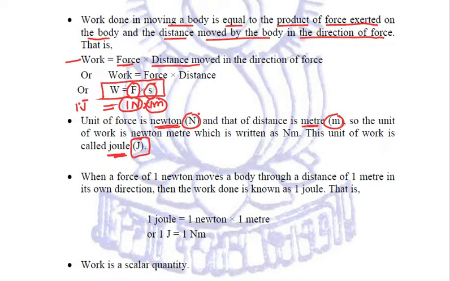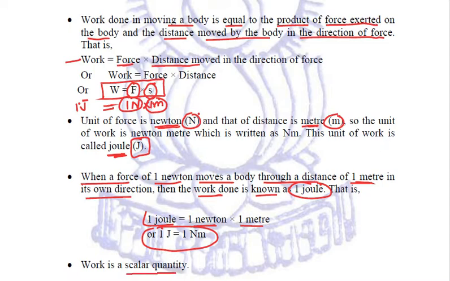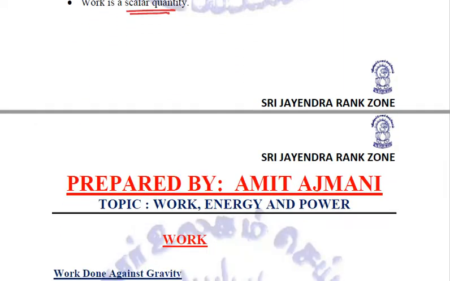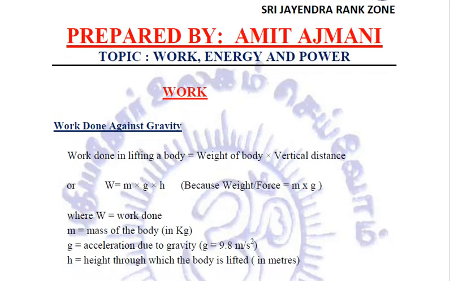Let us see it in a proper way. When a force of 1 Newton moves a body through a distance of 1 meter in its own direction, then the work done is known as 1 joule. So 1 joule is equal to 1 Newton into 1 meter. Now this work done is a scalar quantity, meaning that it has only magnitude, it does not have any kind of direction associated with it. Okay. Now this work done, we have said the formula to be work done is equal to F into S, that is force into distance moved.